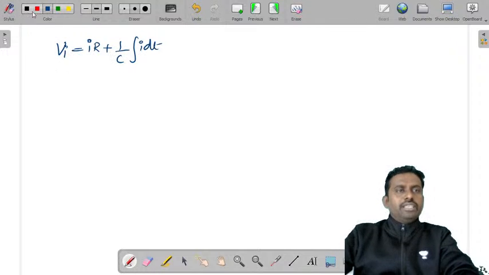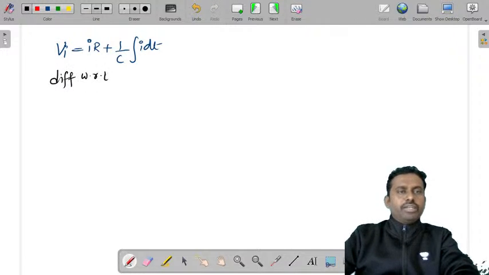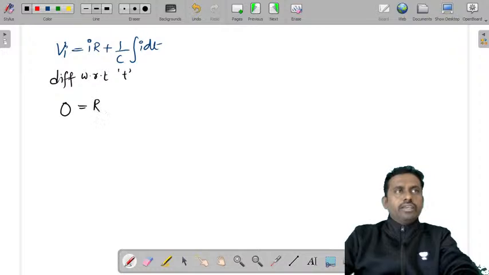So you want to make this equation a differential equation. So differentiate with respect to t. You'll get step differentiation as 0, it being constant, and R into di by dt plus 1 by C into i.